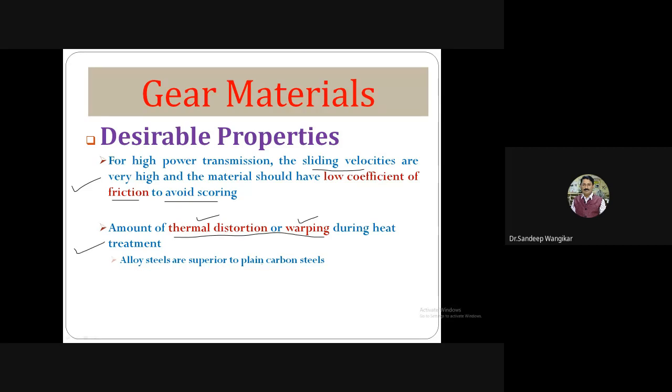Alloy steels are superior to plain carbon steel. Whenever good alloying elements are added, definitely they have good thermal distortion properties and can be utilized at higher temperature as compared to plain carbon steel materials.